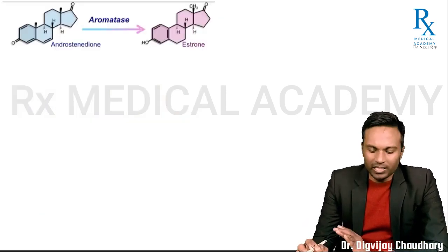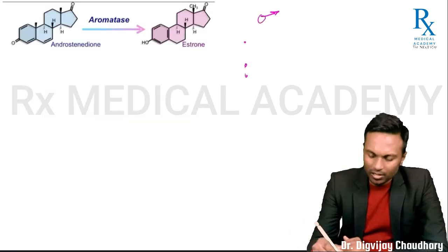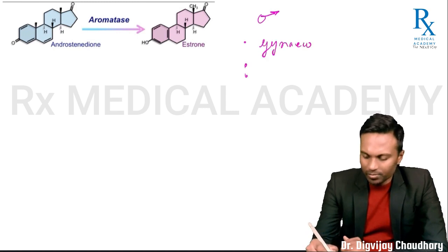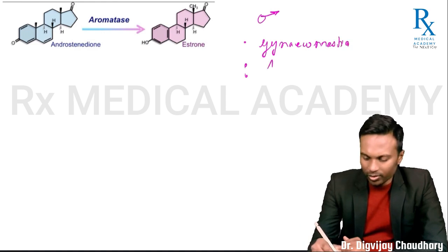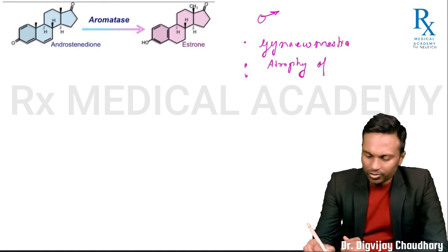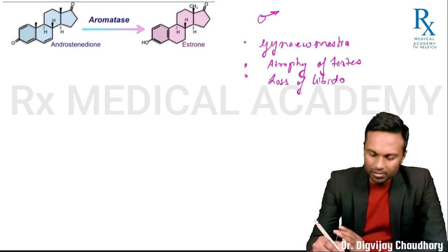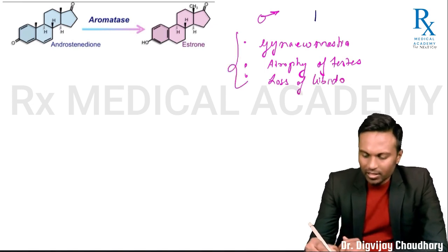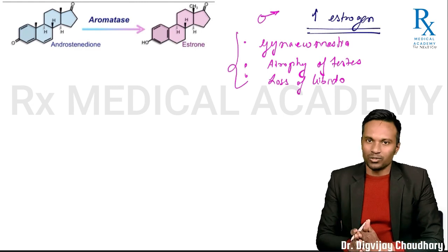Okay, एक concept देखते हैं. हम लोगों ने कहा males में there are three main complications in form of gynecomastia, in form of testicular atrophy, atrophy of testis, and loss of libido. These manifestations can be explained with the fact that in males or in chronic liver disease, there is increased level of estrogen, right? If estrogen level increases in males, it can lead to these type of complications.